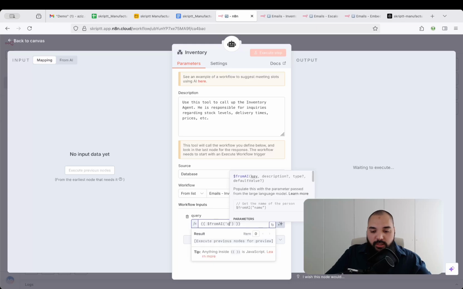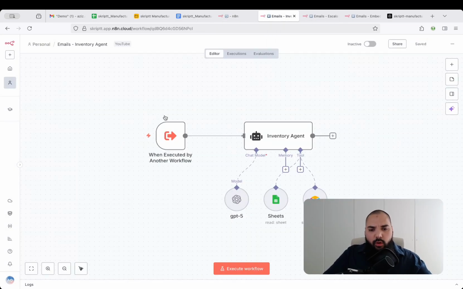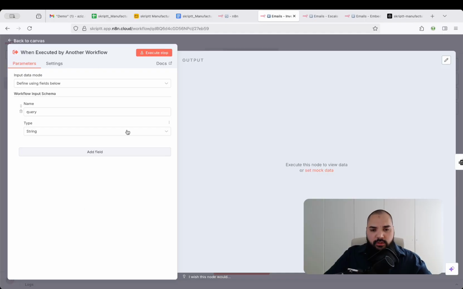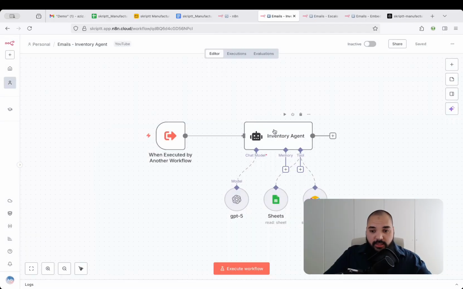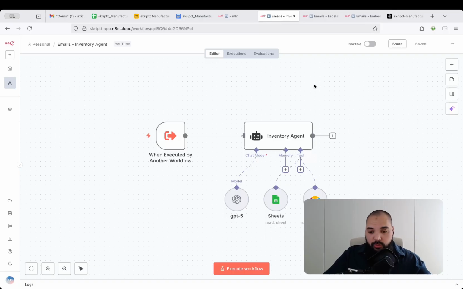So I'm going to change this back into query, and I'm going to save it again. And now the whole query that comes from the inventory agent will be passed on this level, right? And now the inventory agent will receive this here. And you can also see now this is the first level agent's query, and this is exactly what we are passing on so that he will be able to do his tasks.